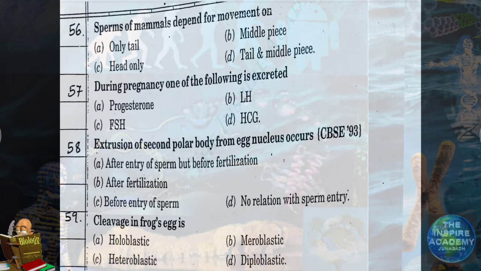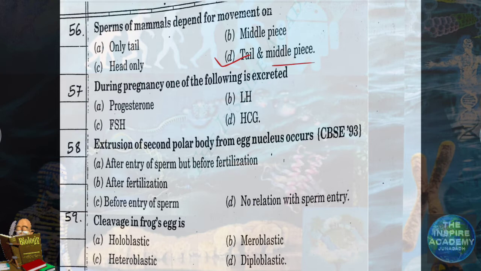Question number 56. Sperms of mammals depend for movement on tail and middle piece. Tail is flagella which rotates, and for rotation of the flagella of the tail of sperm, it needs energy. So energy is given by mitochondria. There are lots of mitochondria present in the middle piece of a sperm. So sperms of mammals depend for movement on tail and middle piece both.